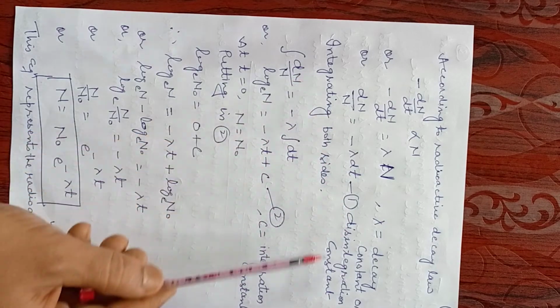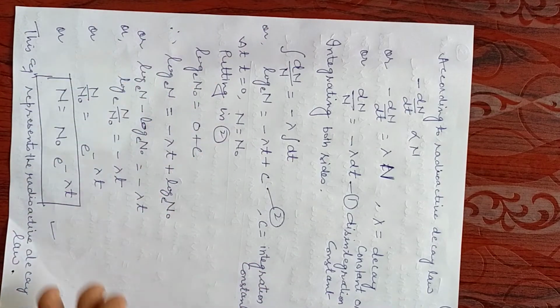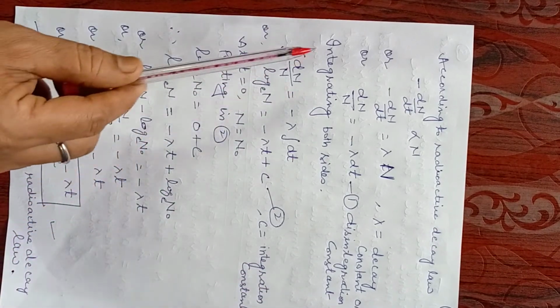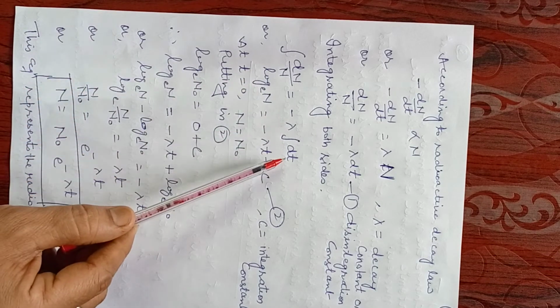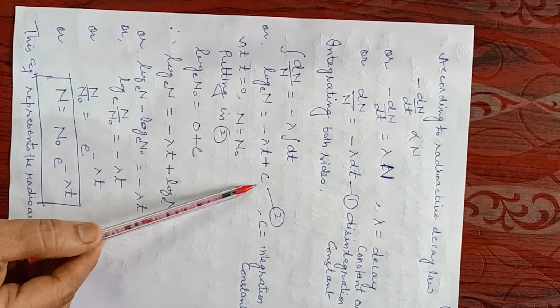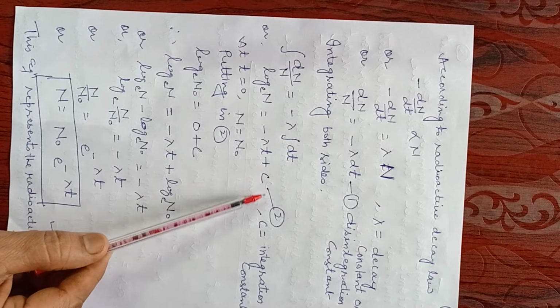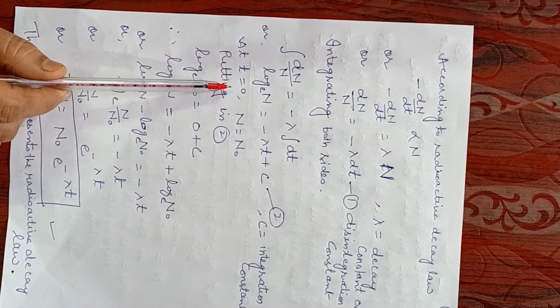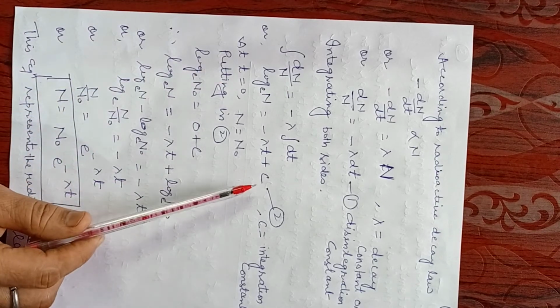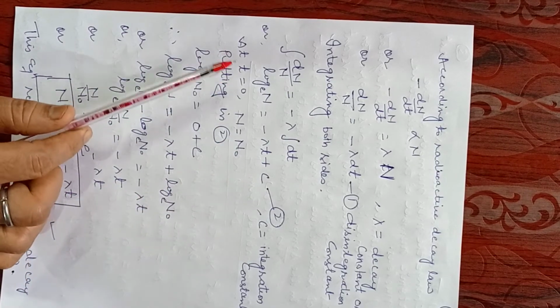Now we will integrate both sides. The integration of dN upon N comes out to be log N at base e, equal to minus lambda, integration of dt is t, plus c. C is the integration constant. We will find the value of c by imposing the initial conditions.